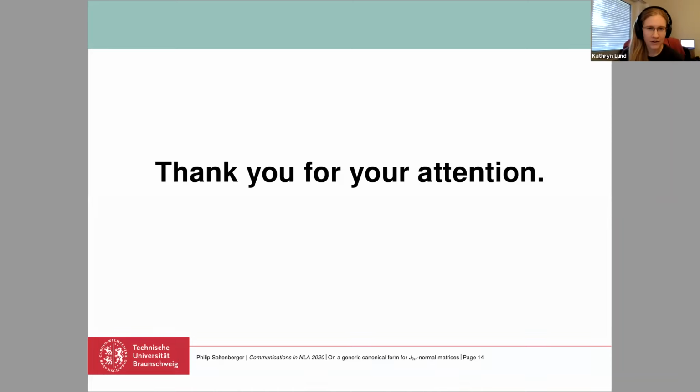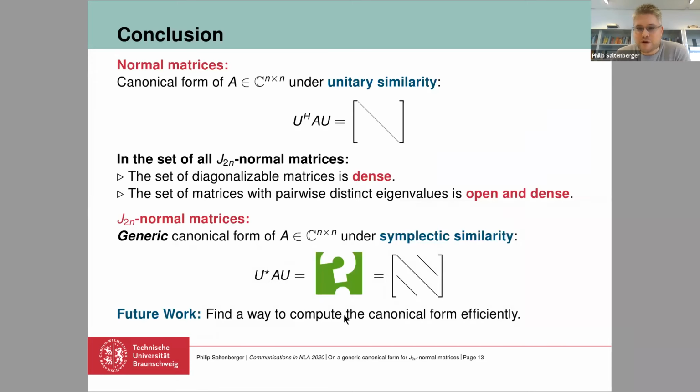And we have one more question from Daniel Kresne. Why is it difficult to compute the normal form? We haven't computed it yet, so this is on our list.